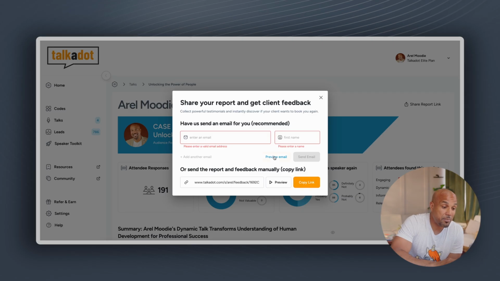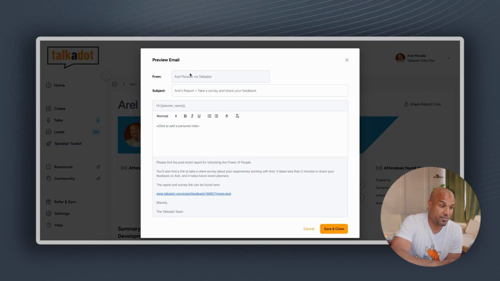If you want to see what the email looks like that we'll be sending on your behalf, it looks like this. And if you want to add a personal message here, you can type whatever you want, and then we will give them a link to be able to see this report and to give you client feedback as well.